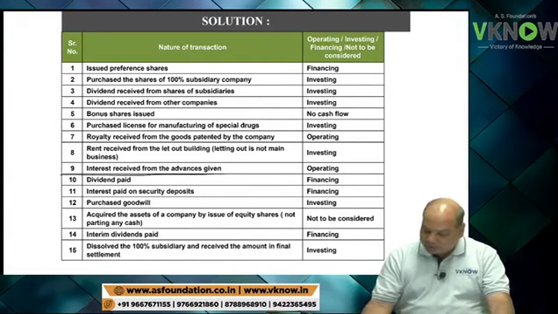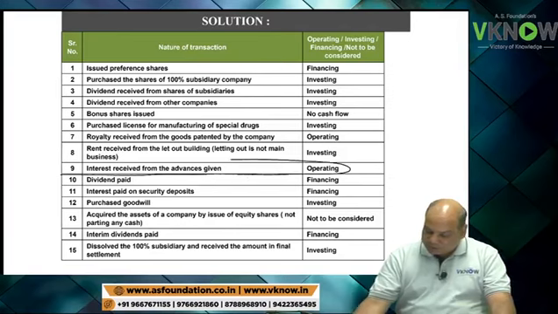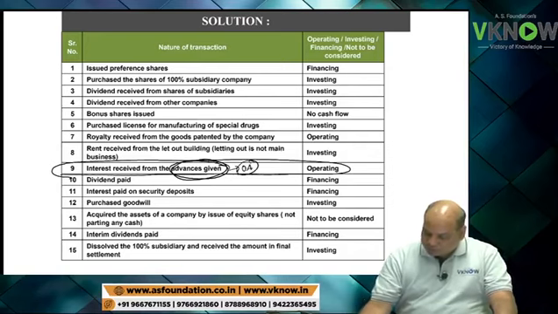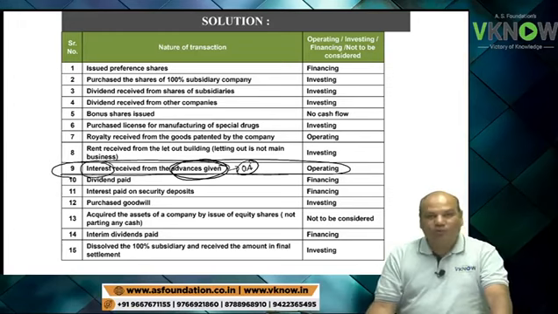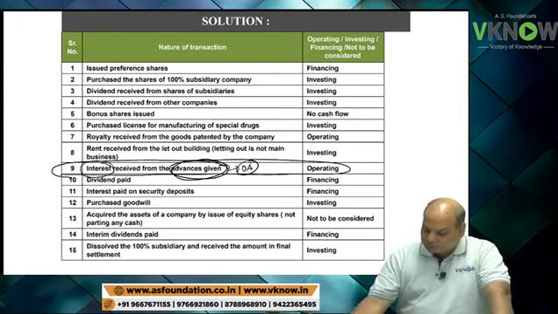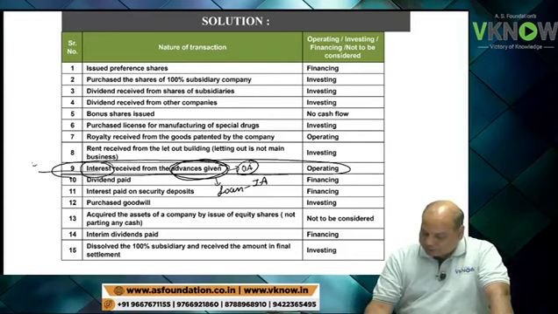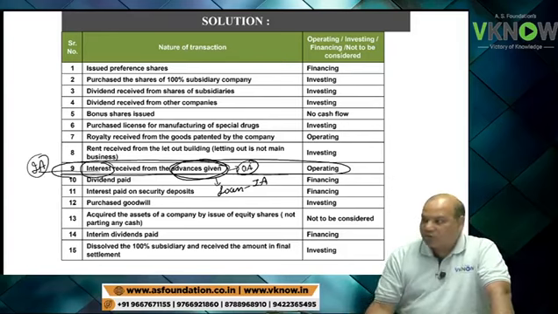Question is, what is interest received from advance given? So usually the advance means related to your goods, etc. So advance is shown in operating activity, so related interest is also shown in operating activity. If it was a loan, it is shown in investment activity, so the related interest will also be shown in investment activity.